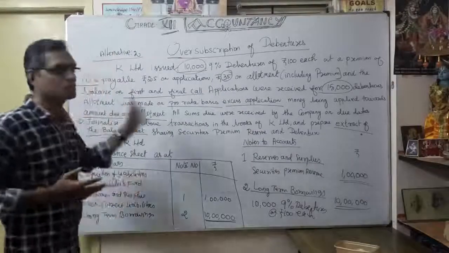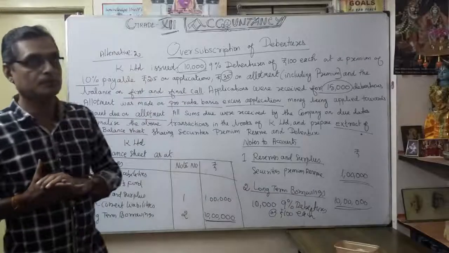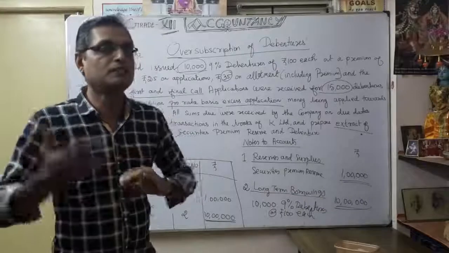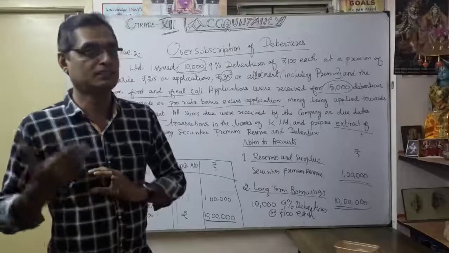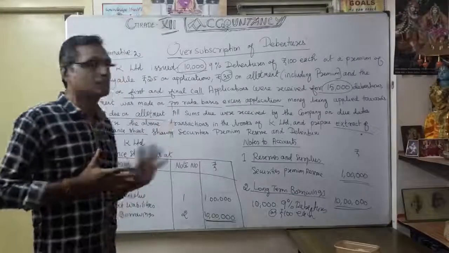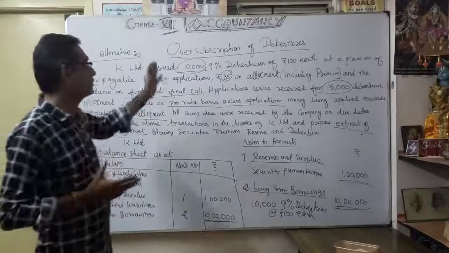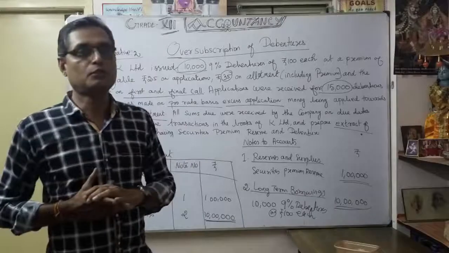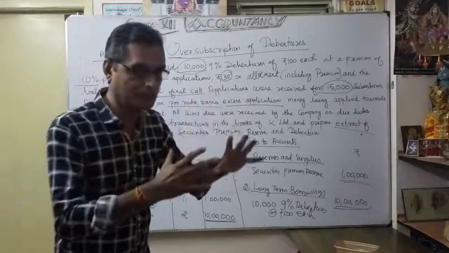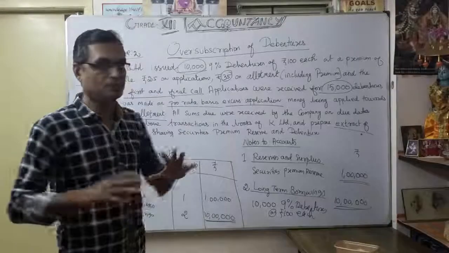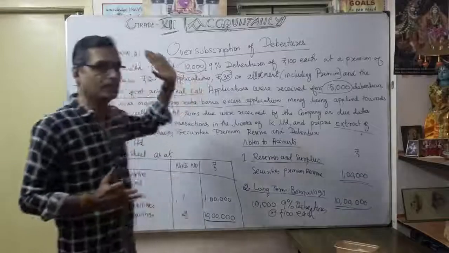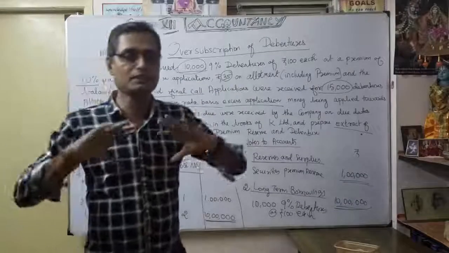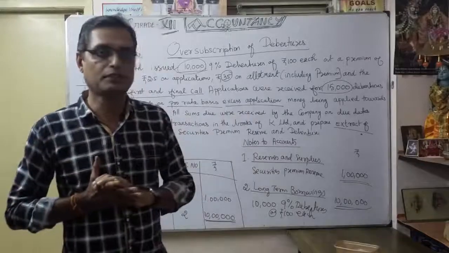So I hope you understood the over-subscription of debentures under 2 alternatives: alternative number 1, alternative number 2. The third alternative we are going to discuss in our next session. Okay, I hope you understood this session. It's a very important one: over-subscription of debentures. Repeating once again, to be strong in our accounting, over-subscription of share capital, the same manner is discussed. The only thing is where there were shares, here there are debentures. That's the only change. Everything else remains the same. Okay. So thank you very much.